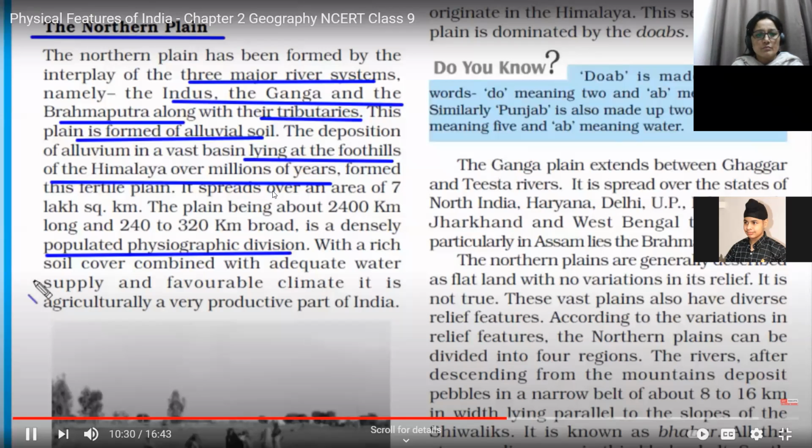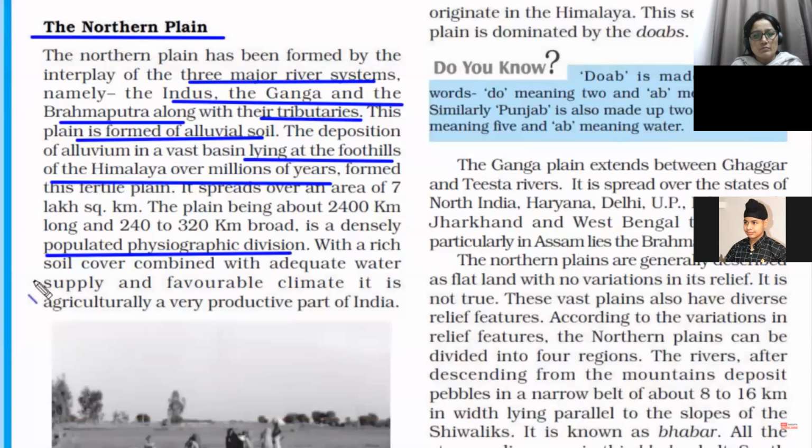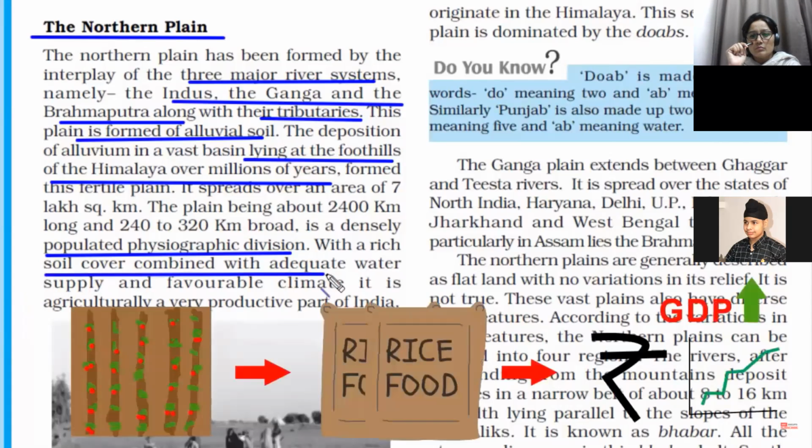Around the world, most of human civilization resides in plain areas. And it is purely because of the soil, adequate supply of water, and favorable climate. Since this plain exists because of the river system, and rivers bring rich soil cover when they flow, this makes that region full of alluvial soil, and this particular soil is good for agriculture. And agriculture leads to food production and thus adds value to the economy, hence making it the most productive part of India.